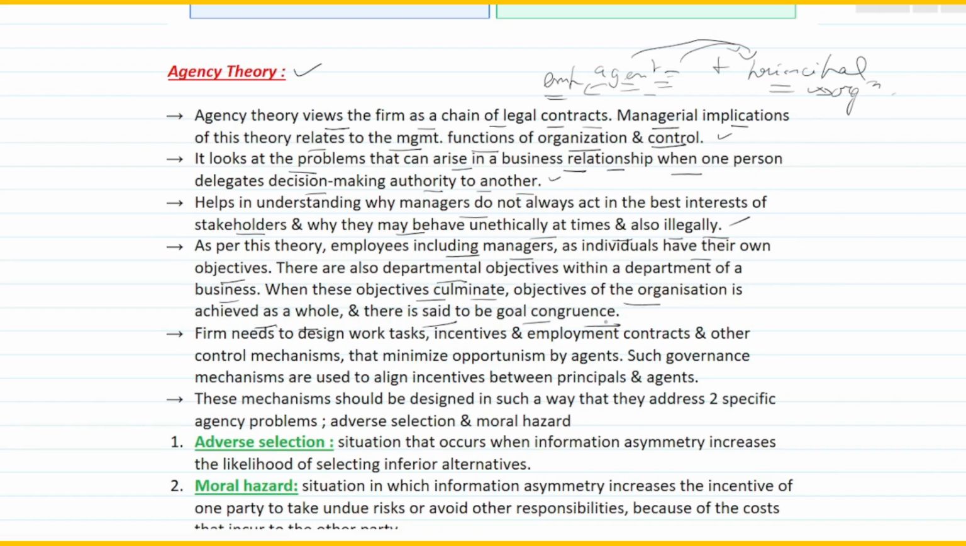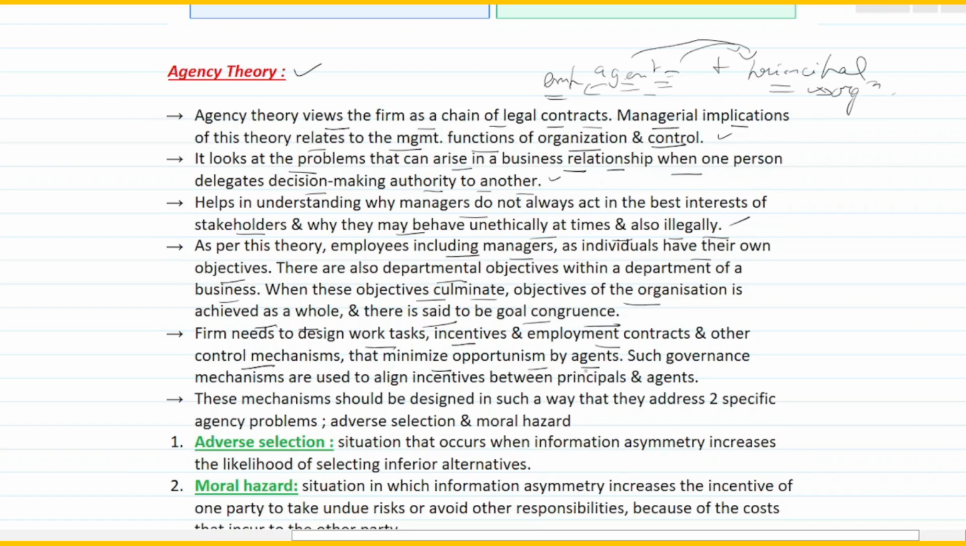So in agency theory it also says that when the departmental objectives go hand in hand with the individual objectives, in that case it is called goal congruence, right? Now the firm needs to design work tasks. What the firm needs to do to ensure agency theory is attained to the fullest is design various work tasks, incentives and employment contracts and other control mechanisms. For what? That can minimize opportunism by agents.